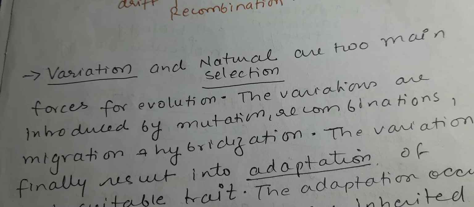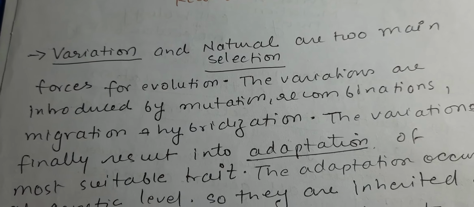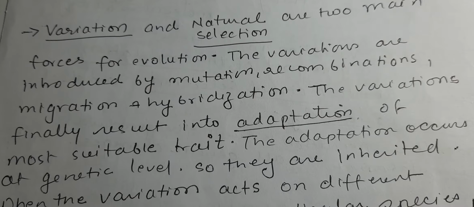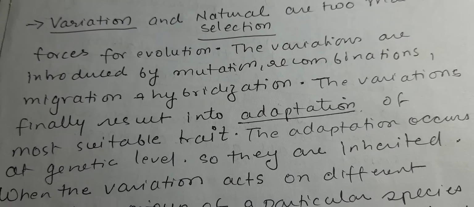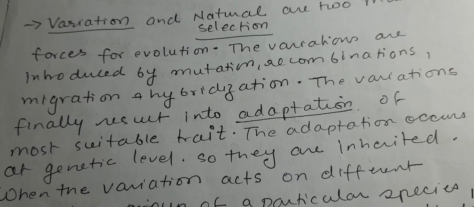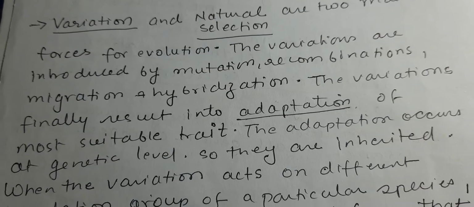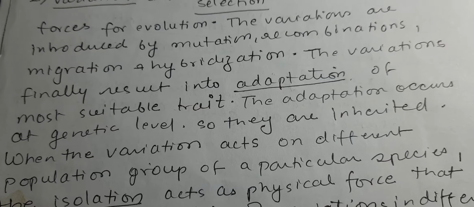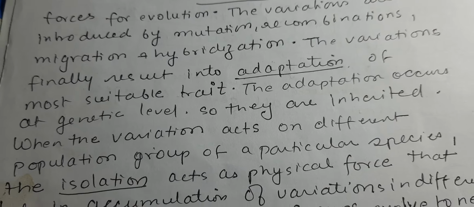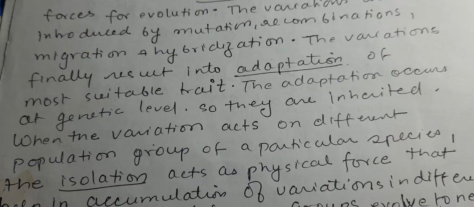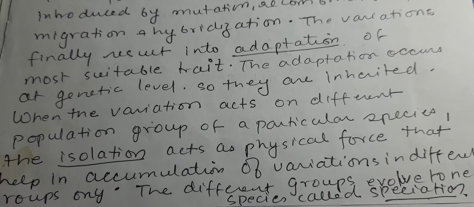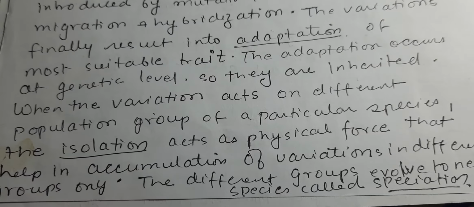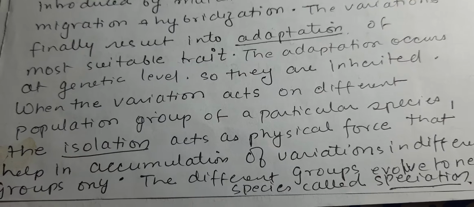Now, variation and natural selection are the two main forces of evolution. The variations are introduced by mutation, recombination, migration, and hybridization. The variations finally result in the adaptation of the most suitable trait. The adaptation occurs at the genetic level, so they are inherited.